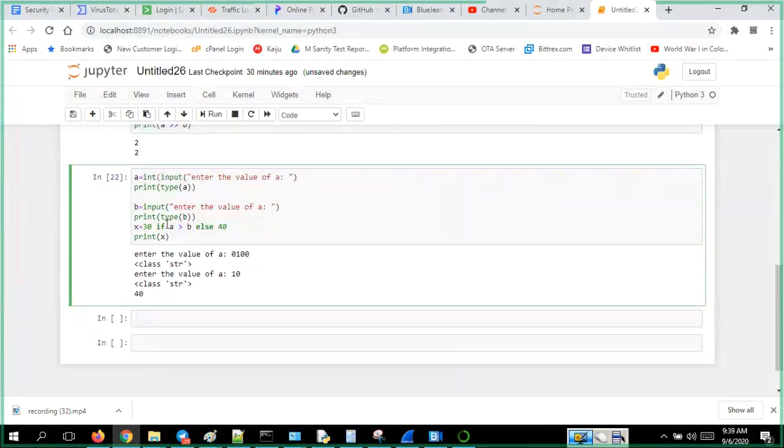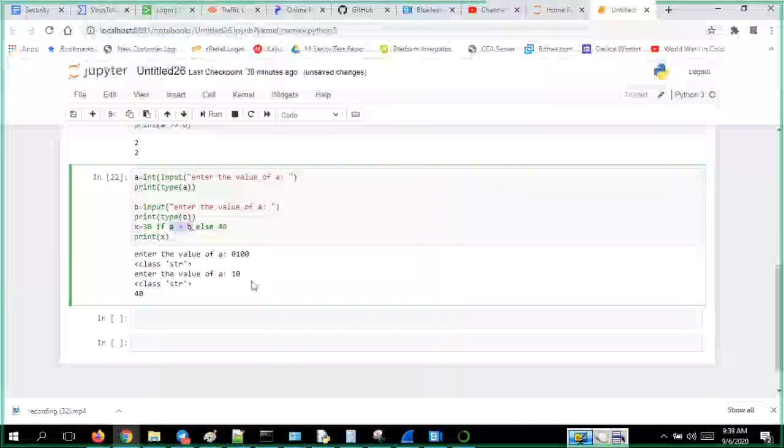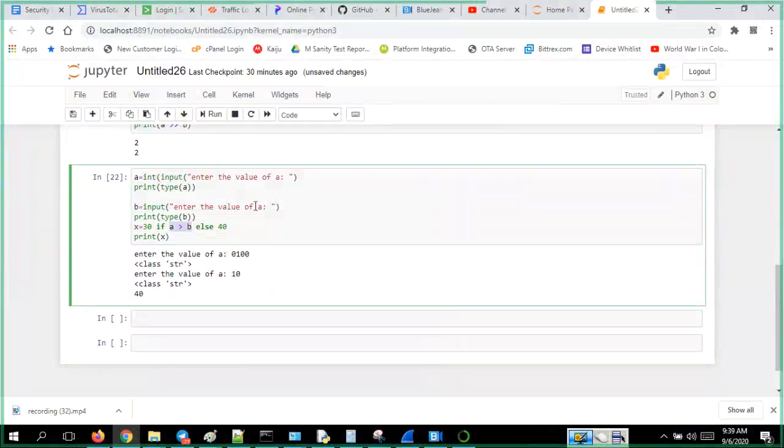Usually 100 is greater than, actually here 10. This is the B value. So 100 is greater than 10. Which value should I get? This value I should get. Why am I getting 40? Because it is checking the first value you have given in string. So it's 0, and 0 has a lower precedence value. The internal value given for 0 might be some number, and that number will be compared with 1. 1 will have a higher number, so it will say that is correct.